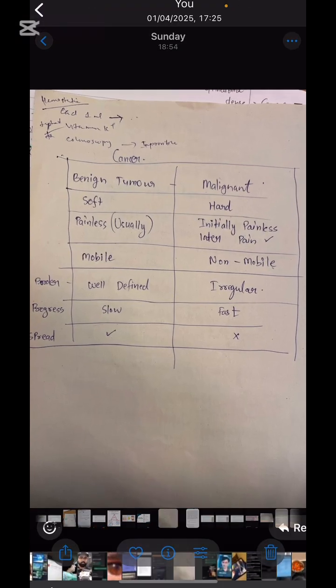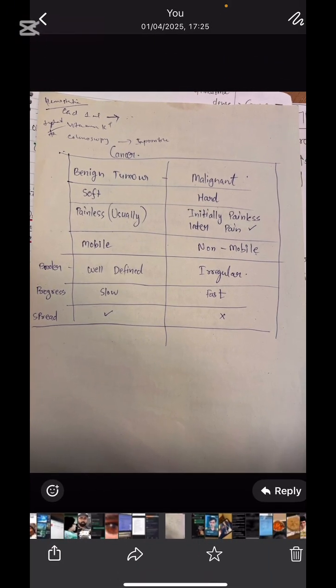So, benign tumor and malignant tumor. Benign tumor will be soft in nature. Malignant will be hard. Benign tumor will usually be painless. Malignant will be initially painless but later develops pain. The benign tumor can be mobile. Malignant tumors are probably non-mobile. Benign tumor shows a well-defined border, and malignant shows an irregular one because it is more destructive. Progression of benign is slow, malignant is fast. The spread of benign tumor is slow, and the spread of malignant tumor is fast.